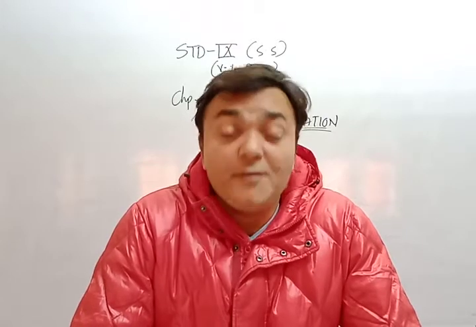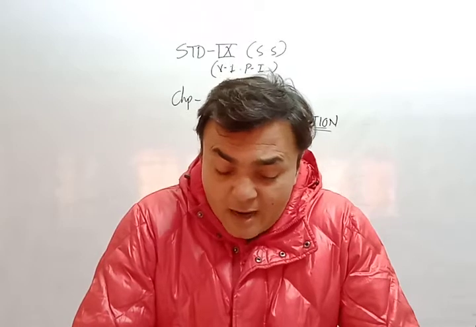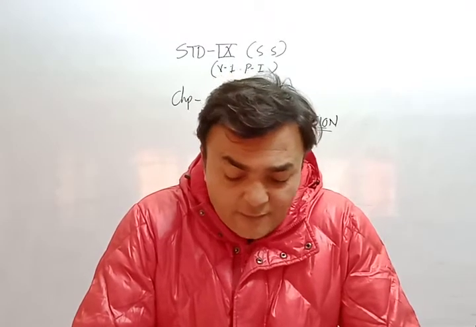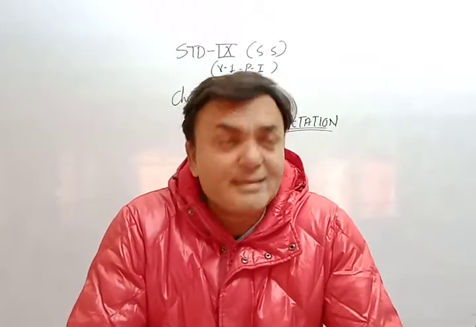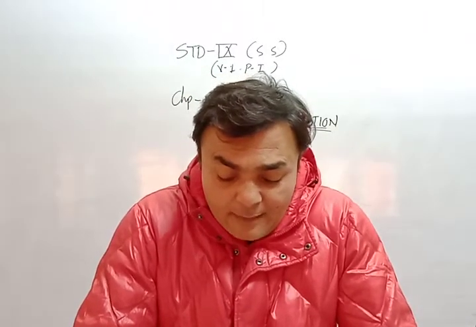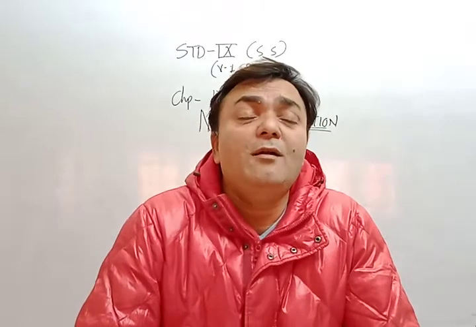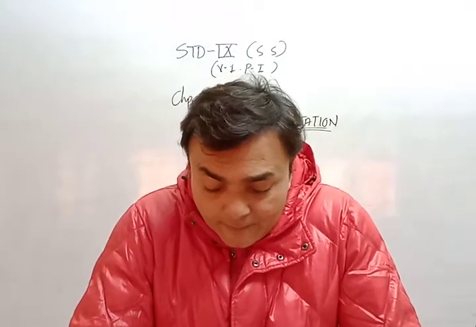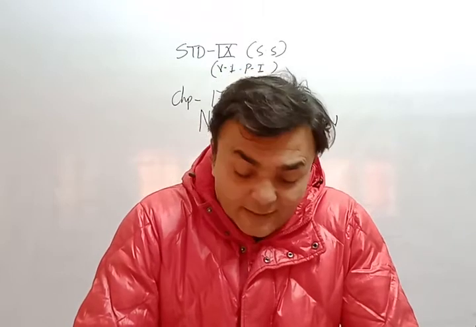So let's continue with SS, natural vegetation. Vegetation is an important part of human life. It is difficult to imagine life without vegetation. Its importance has been accepted by our ancient scriptures and by modern science. So what is vegetation? Vegetation is an important part of human life, as I told you earlier in the introduction. And life is difficult without vegetation.